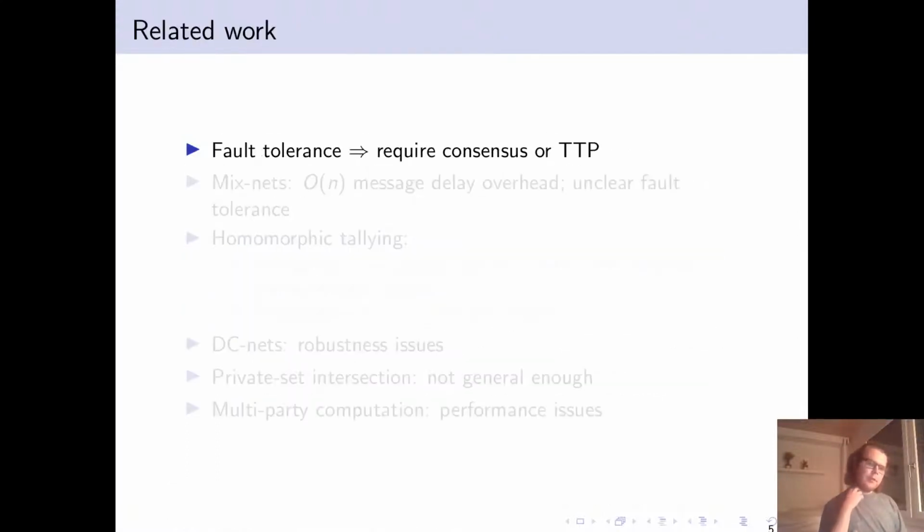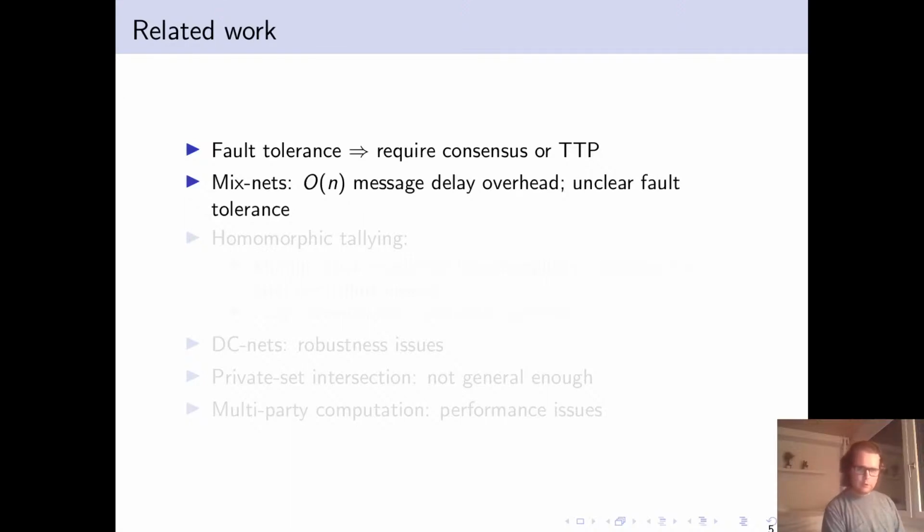So this problem seems to be quite familiar in as much as electronic voting sounds very similar to it. So we characterize some of the related work, including some of the potential solutions to electronic voting. Since we require fault tolerance, we require consensus or a trusted third party. So we will not use a trusted third party. Some of these solutions are not distributed, and so we can generally assume that an underlying consensus, for example, is used to implement them in this discussion.